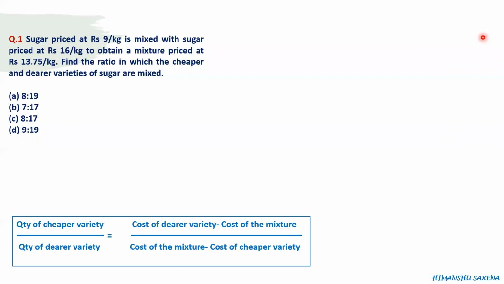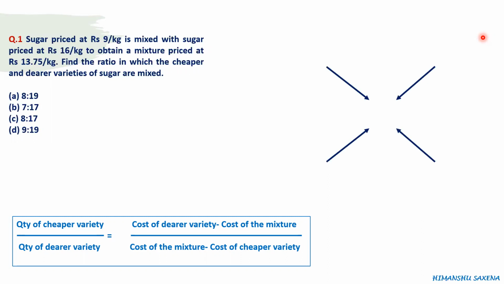The formula is: the quantity of cheaper variety divided by quantity of dearer variety is equal to cost of dearer variety minus cost of the mixture, divided by cost of the mixture minus cost of the cheaper variety. So this is one way to solve this problem. If you can remember this formula, great. You can use this formula and find the answer. Otherwise, there is a simpler way to solve this problem, which is called the concept of allegation. This is what we will try and learn today.